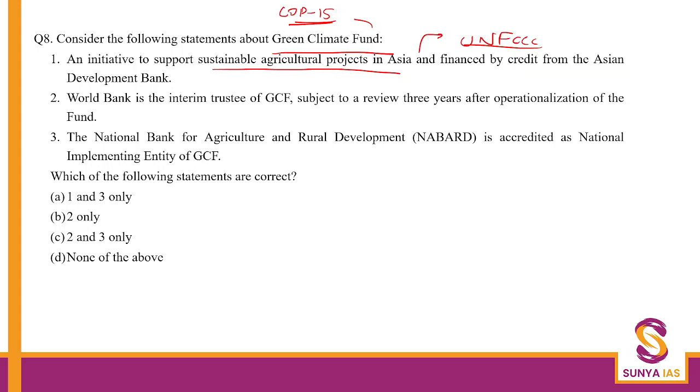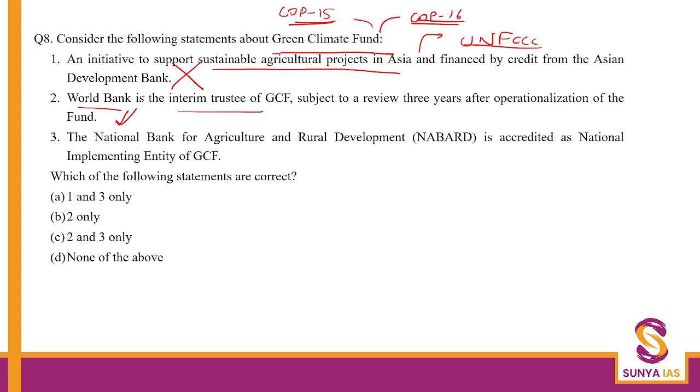Okay, and in the next one, in COP16 in Cancun, what had happened? This fund had come about. All right. So COP15 is the precursor which led to it, and overall COP16 is what made this possible. So statement 1 definitely becomes wrong. Second statement, World Bank is the interim trustee, okay, subject to review, etc. of this. So this is correct.